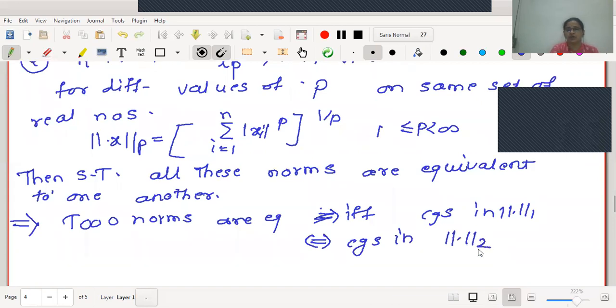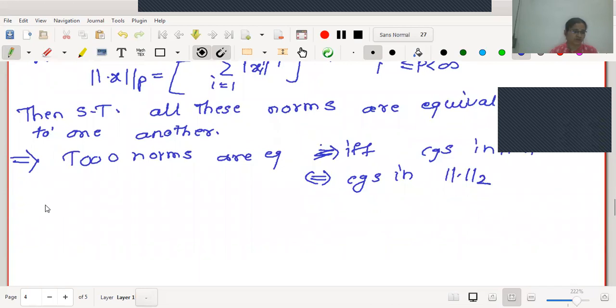Now here we want to prove that all the norms are equivalent, and p takes infinite values. Therefore, to prove that any two of these norms are equivalent, we will select two arbitrary values, say p and q. The corresponding norms will be norm p and norm q.